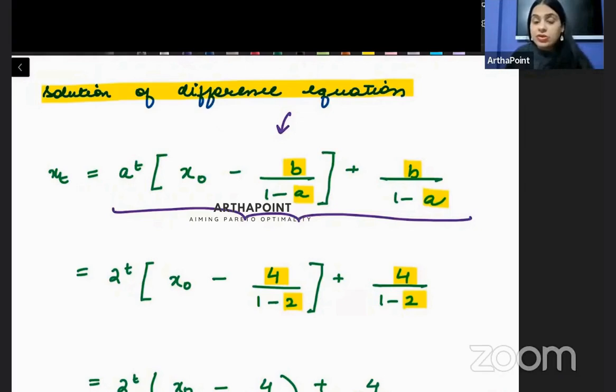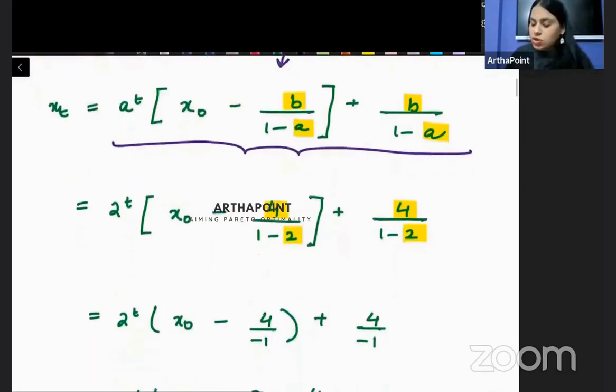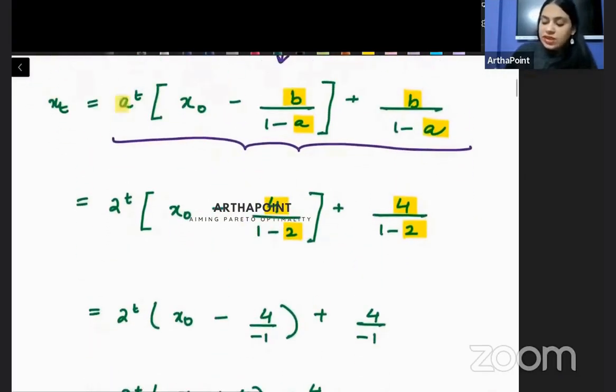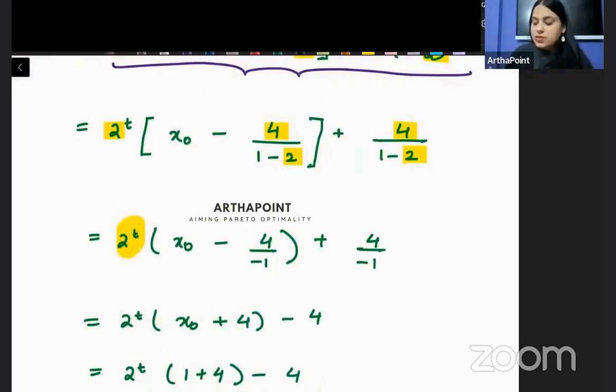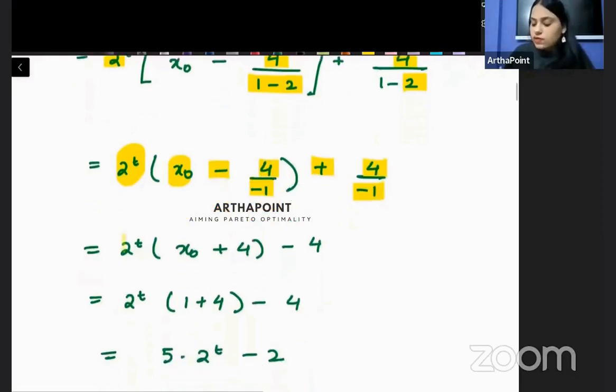So beta, here if you notice, instead of b I have written 4, instead of a I have written 2. अभी मैं general निकाल रही हूँ, तो I won't put the value of x naught. So I will get 2 to the power t x naught minus 1 (2 minus... 1 minus 2 is minus 1), 4 plus 4 upon minus 1. So beta, when you solve this, you will get this as the answer.